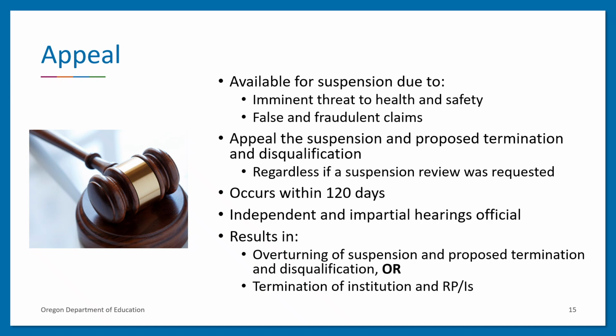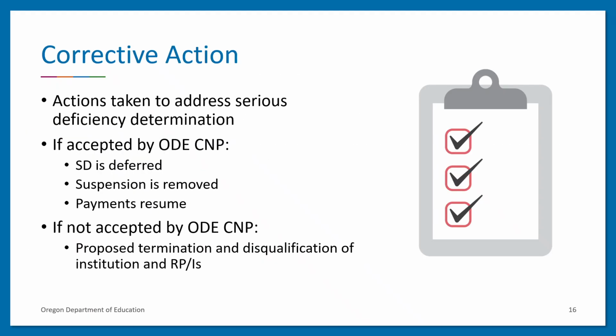Whether or not the institution is successful in its suspension appeal, the institution has the opportunity to submit corrective action to address the serious deficiency determination. If the institution's corrective action is accepted by ODE-CMP, the serious deficiency is temporarily deferred, the suspension is removed, and the institution is able to continue participation in CACFP with resumed payments. If the corrective action is not accepted, ODE-CMP must continue with the proposed termination and disqualification of the institution and the RPIs.